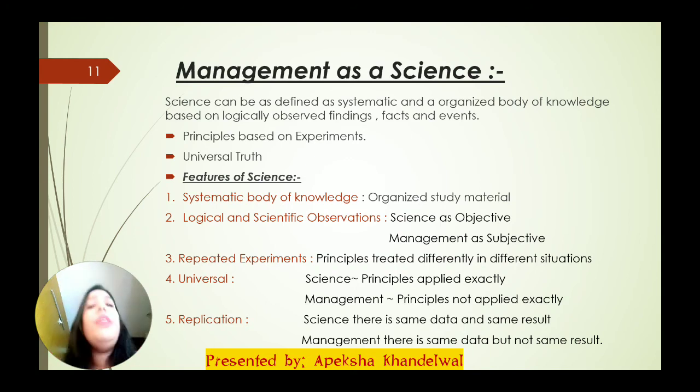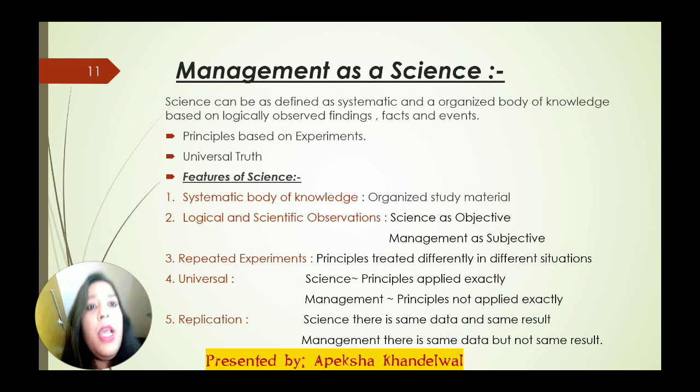The same way with management. If we are learning management, then we have proper books and proper study material for it. From where can we get the knowledge of management, what you mean by management, what are the places where management is applied, and how we can apply it. So in both science as well as management, we have a systematic body of knowledge. It means that we have organized study material. So the first point is available in both cases.